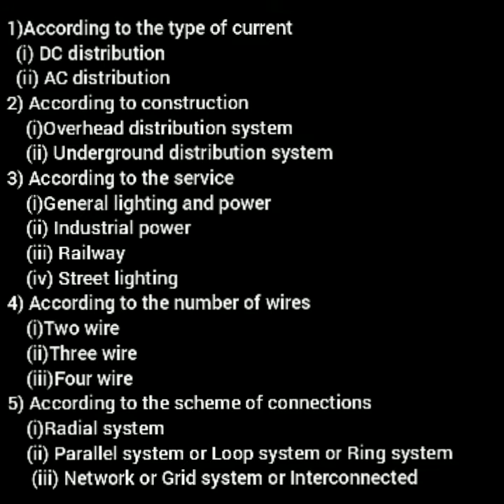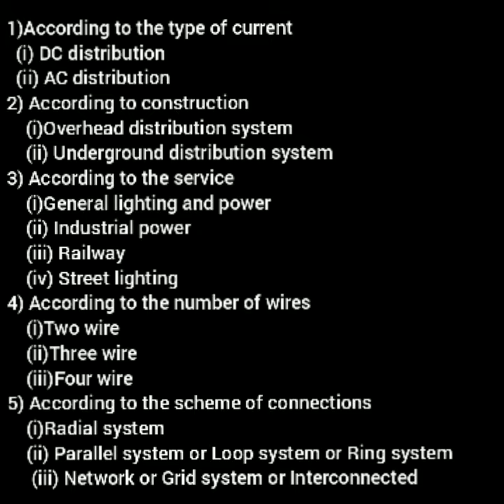Then next, we can describe some classifications of distribution systems. First one, according to the type of current, we can classify distribution systems into DC distribution and AC distribution. Second, according to construction, we can classify them into overhead distribution system and underground distribution system. We can discuss these two systems in detail in a further section. Third classification is according to service: general lighting and power, industrial power, railway, and street lighting. Then the next classification is according to the number of wires: 2 wire, 3 wire, and 4 wire.